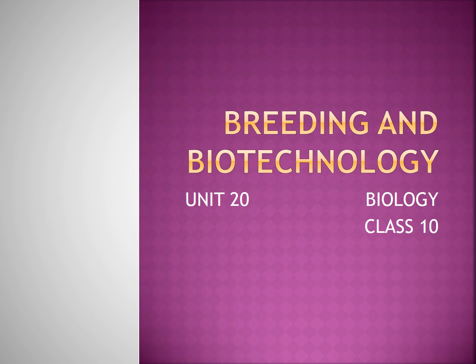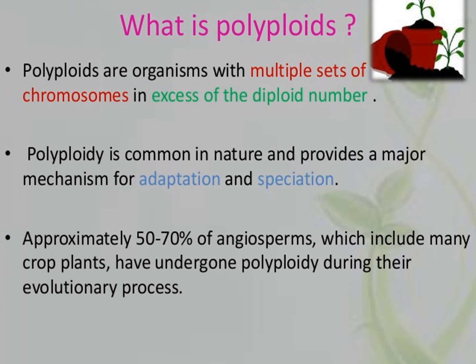Now we are studying polyploidy breeding. What are polyploids? Polyploids are organisms with multiple sets of chromosomes in excess of the diploid number. Already, in every cell, the diploid number of chromosomes is there. Polyploids are organisms with multiple sets of chromosomes in excess of diploid number.